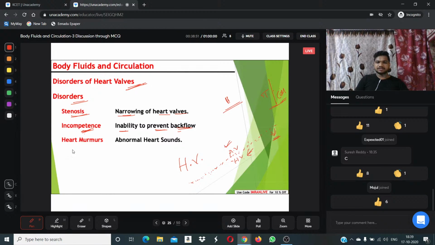Clear? Right? Then sometimes, due to abnormal functions of heart valves, they may function fast sometimes and slow sometimes. This makes an abnormal heart sound. Generally, our heart makes lub dub sounds, right?